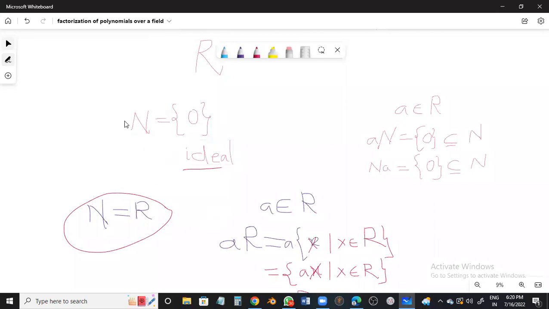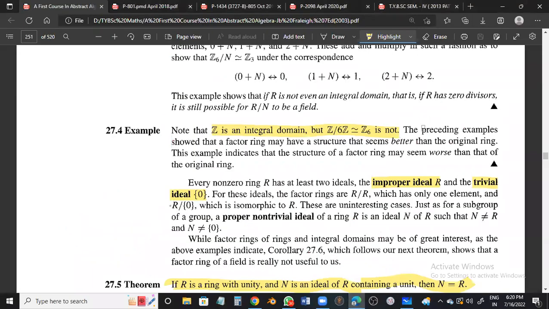Both these are improper ideals, but out of that, singleton 0 is the trivial one, so we will be labeling it as the trivial ideal. R itself is an improper ideal, and singleton 0 we will be labeling as the trivial ideal. Followed me? Got the concept?